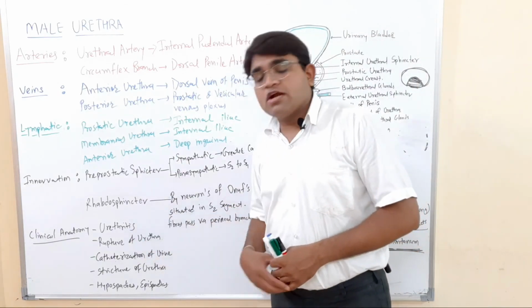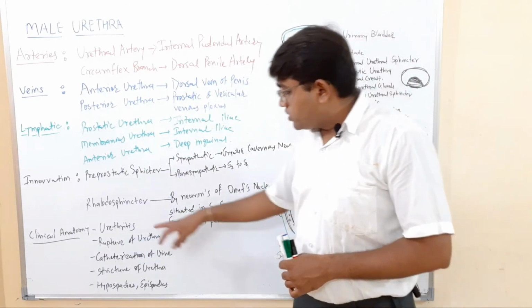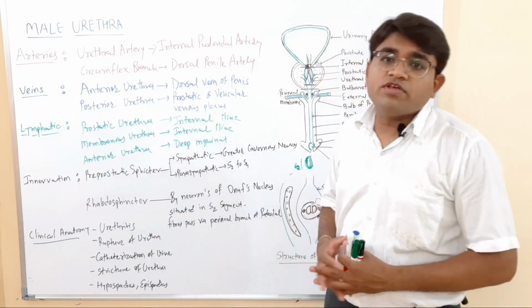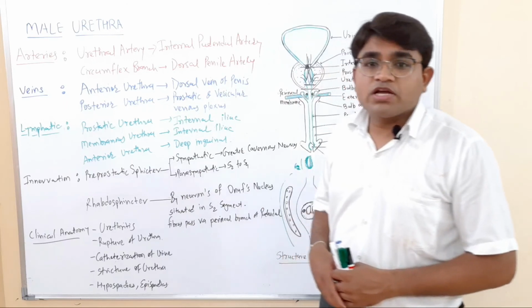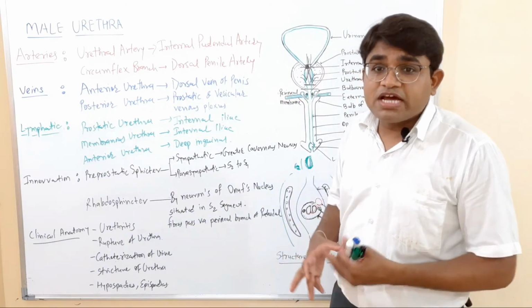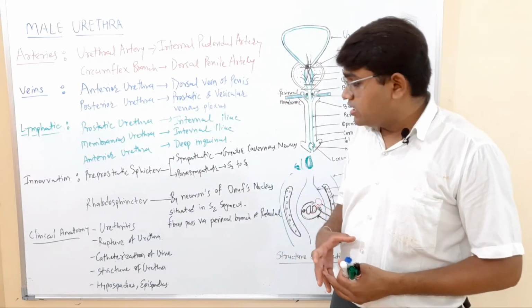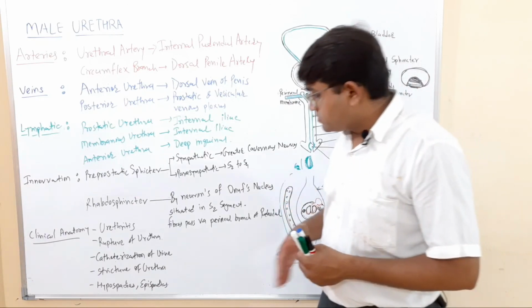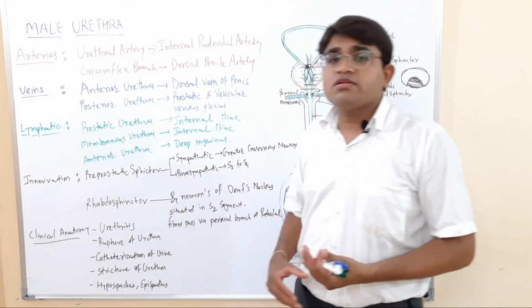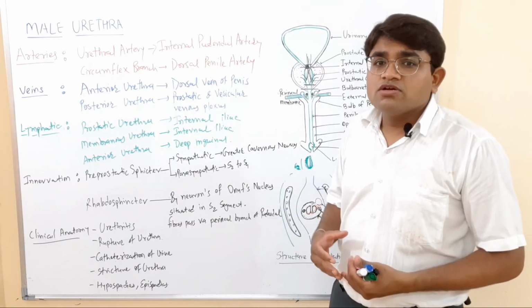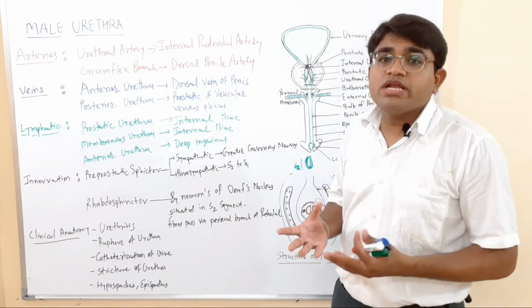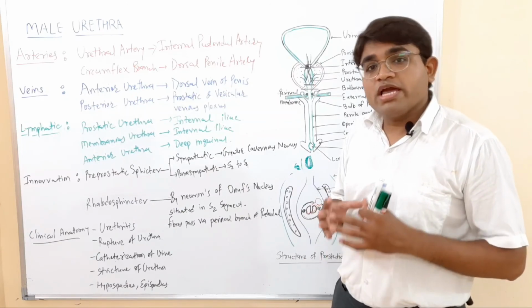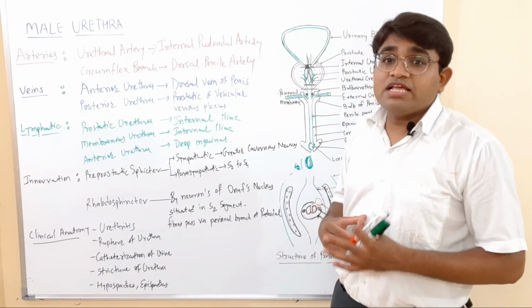Then the clinical anatomy. Urethritis: the infection of the urethra is known as urethritis. Then rupture of the urethra: rupture can occur from a sharp object in the penile urethral part. Then catheterization of the urine. So what is catheterization? In some clinical conditions, the patient can't urinate by himself, so there is retention of urine.